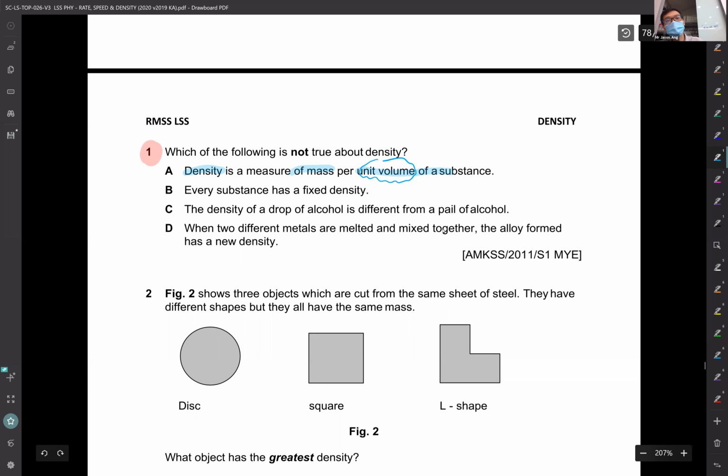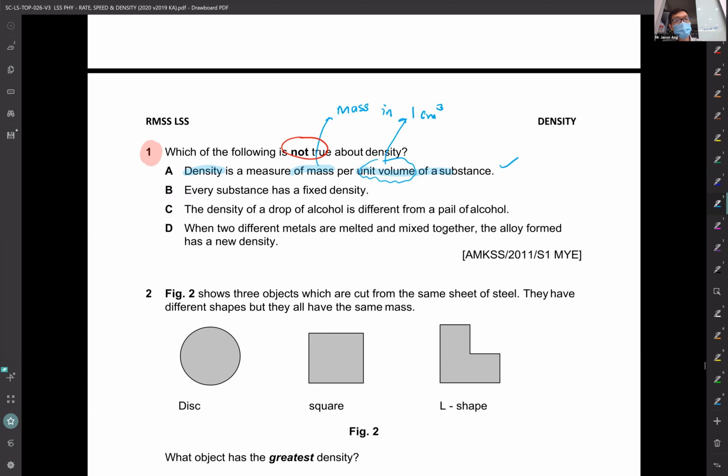Unit volume. When you see the word unit, you think of one, okay? Unit volume, you can think of 1 cm cube. This is mass in 1 cm cube. This is how I teach you density anyway. I told you density is the mass in 1 cm cube. So this is a true statement, but you're not going to choose it as the answer because they're asking you for not true, right? So just be careful with the way they phrase the question.